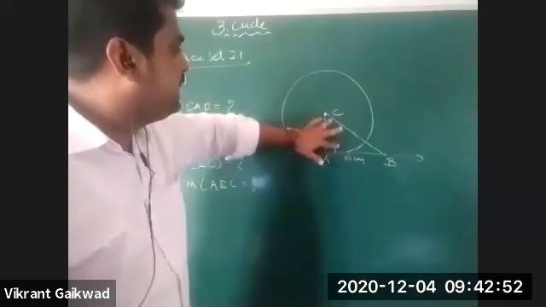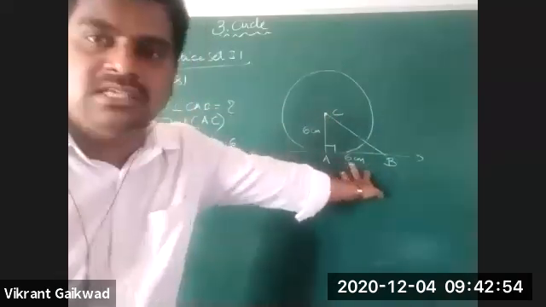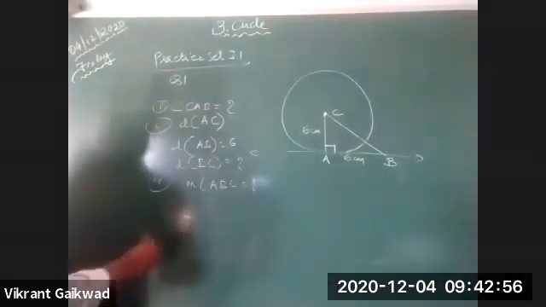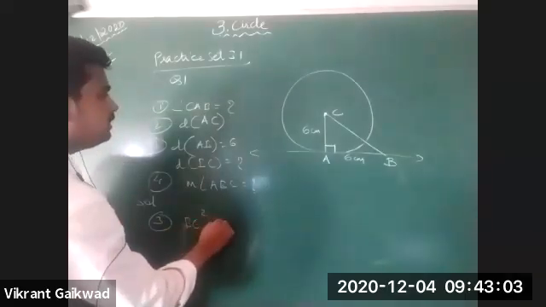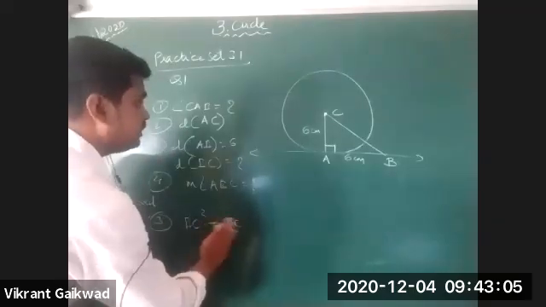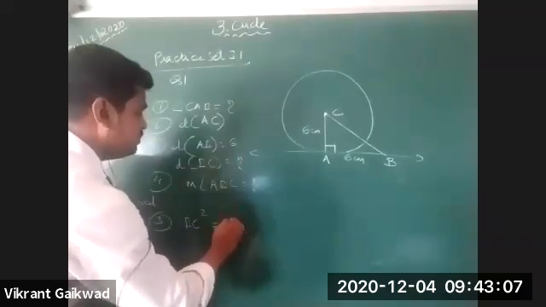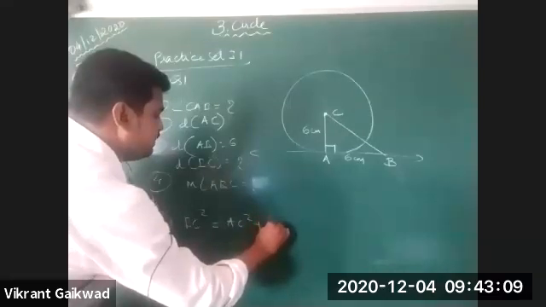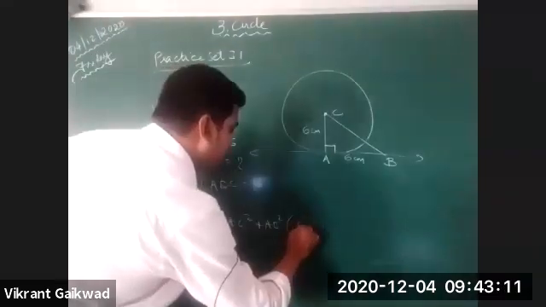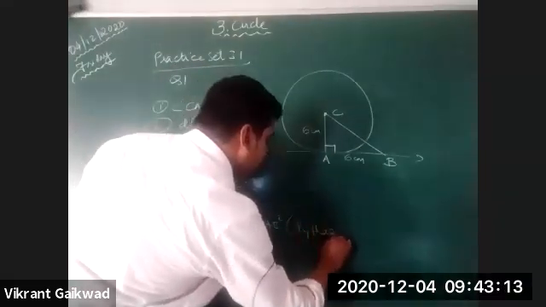BC square is AC square plus AB square. So what you are going to get for the third one? 6 under root 2. Okay, BC square equals AC square plus AB square. This is by the Pythagoras theorem.